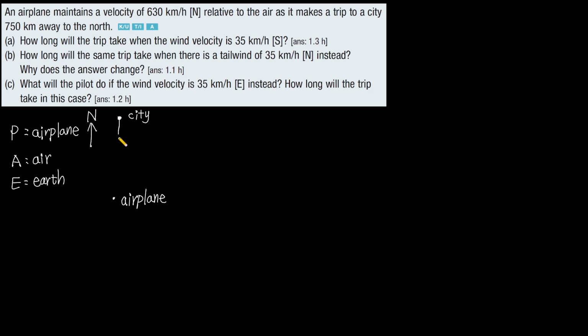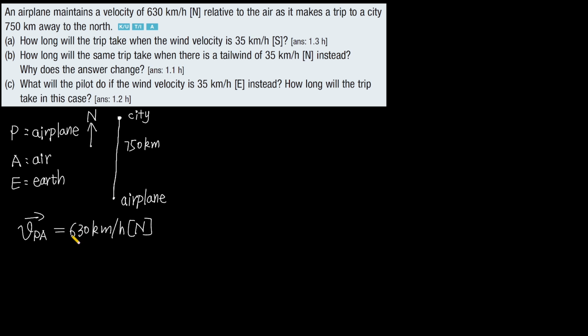The distance between the airplane and the city is 750 kilometers. And the velocity of the airplane relative to the air is 630 kilometers per hour. Direction is north.